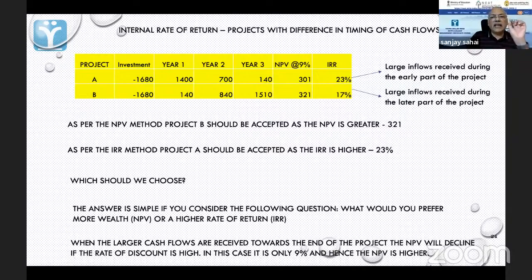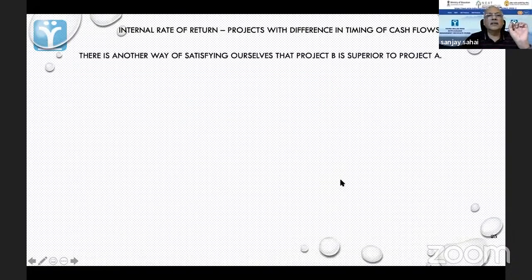So these are some things to remember. I think I have one slide on that. Just let me show you. But Acha, I didn't go for that. I showed you a different way. There is another way of satisfying ourselves that project B is superior to A.